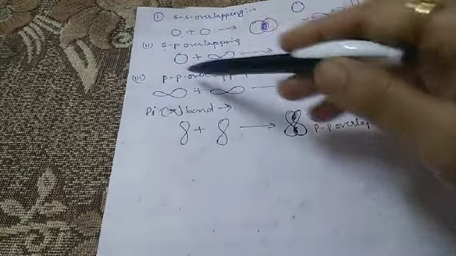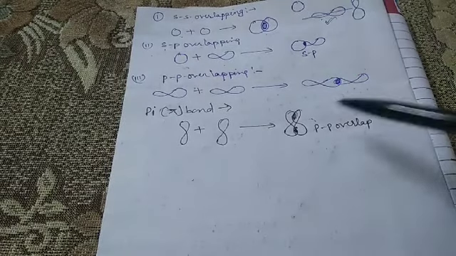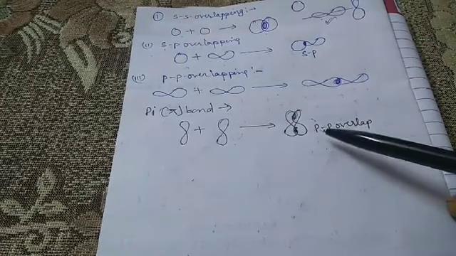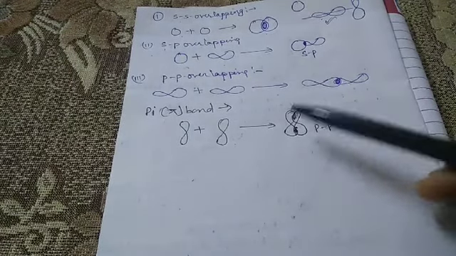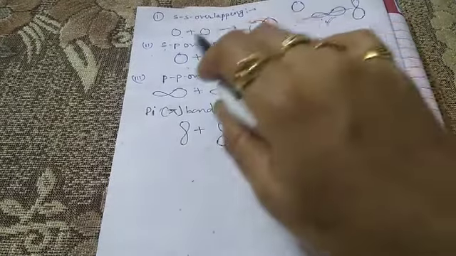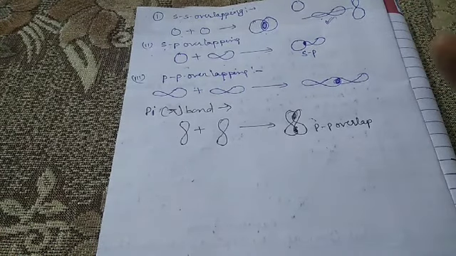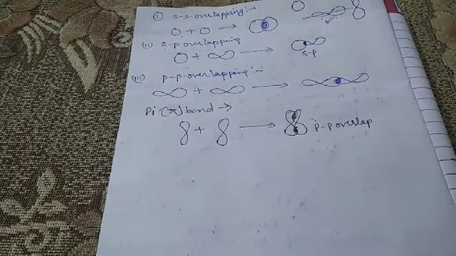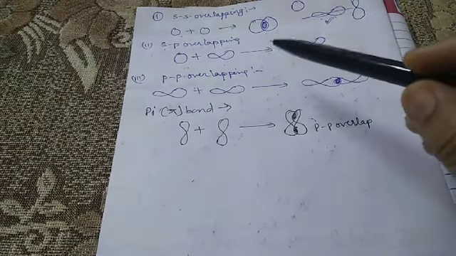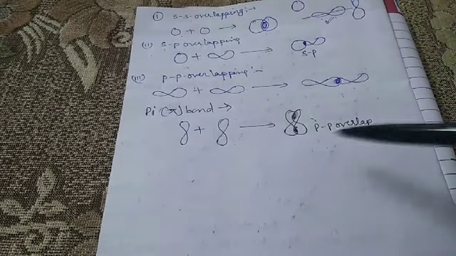In case of the pi bond, the overlapping occurs to a smaller extent, and the extent of overlapping is the criterion for the strength. So the strength of the sigma bond is higher in comparison to the pi bond.